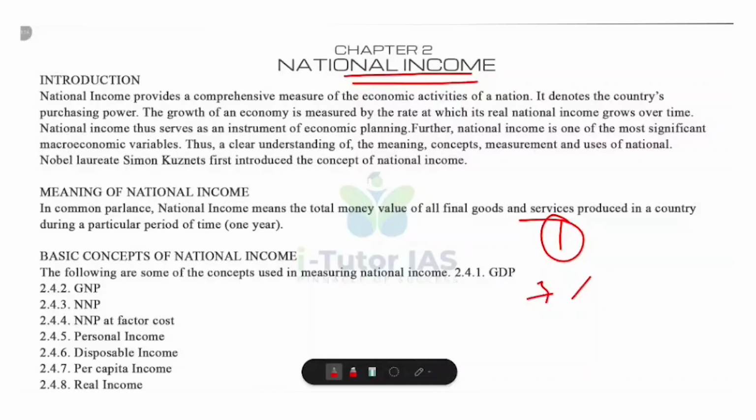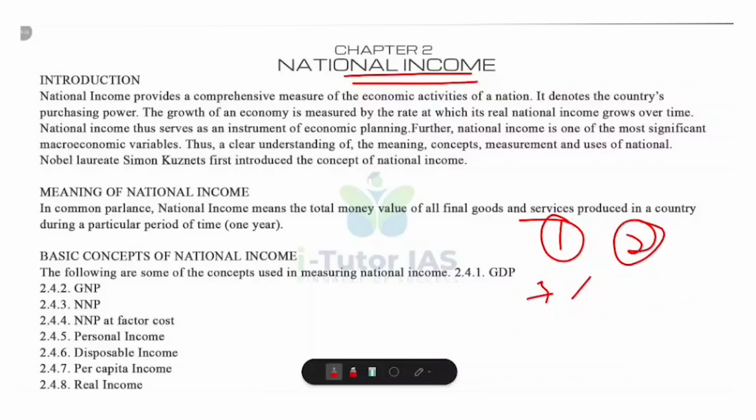Then national income is a tool for economic planning. That means government use national income to plan budget, allocate resources and make policies. For example, if national income shows agriculture is lagging, the government may invest more in irrigation or subsidies.